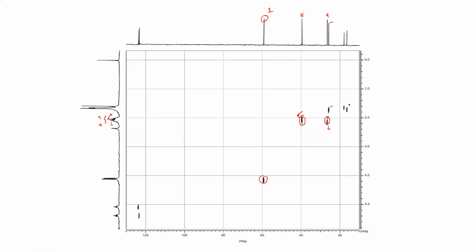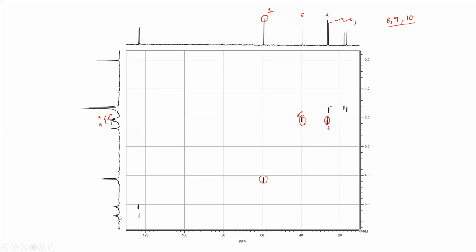So here you have 3 methyls, that 3, and this is your carbon number 1. So 3 methyls, if you remember, you have 8, 9 and 10. These 3 were the methyls. So you can have 8, 9 and 10, but which one is what, based on that the delta value.